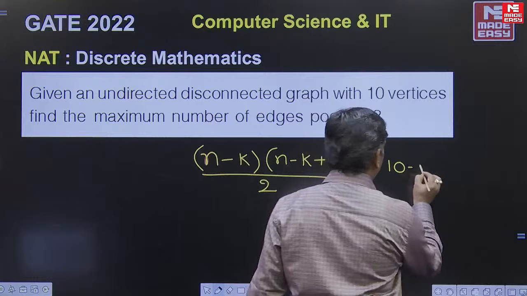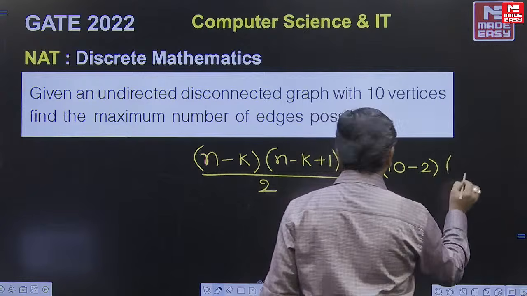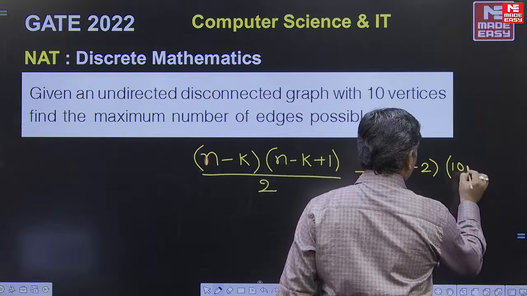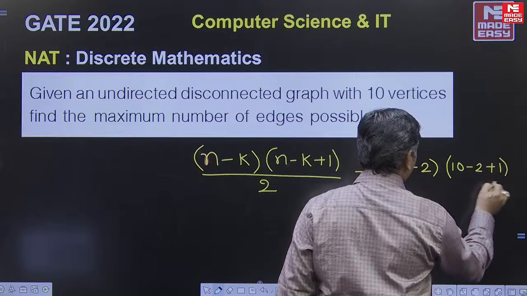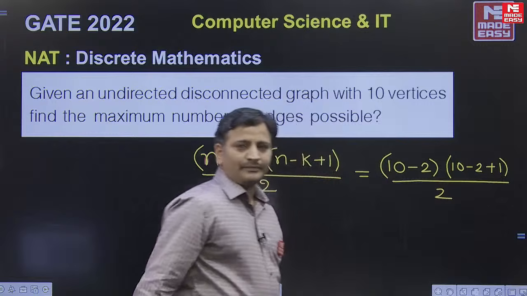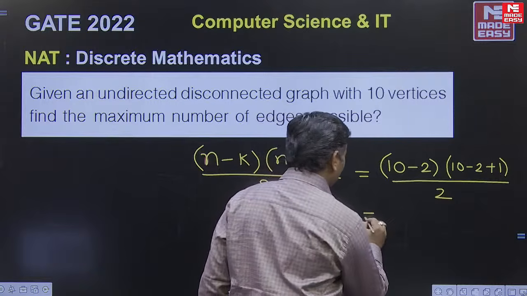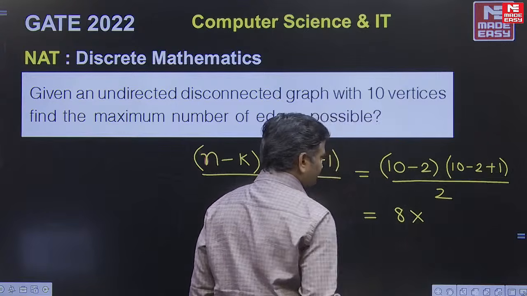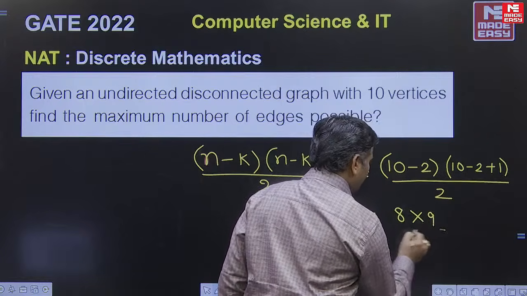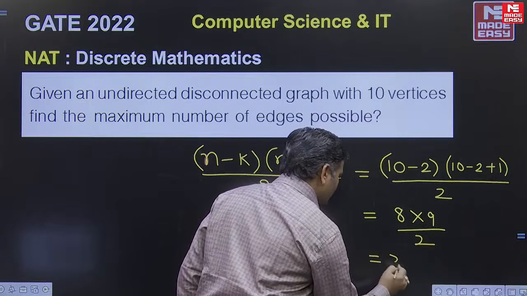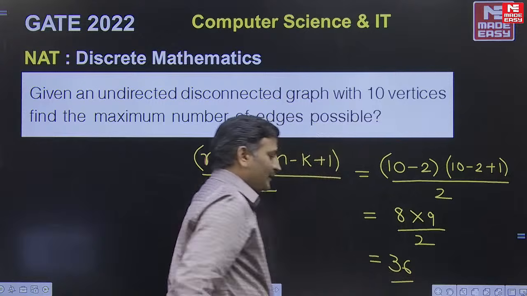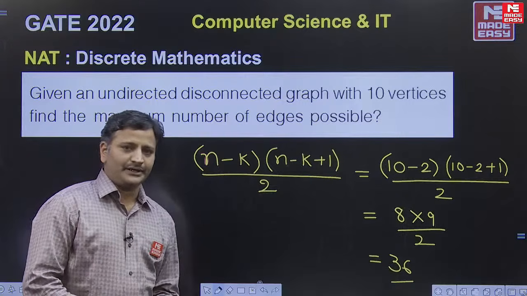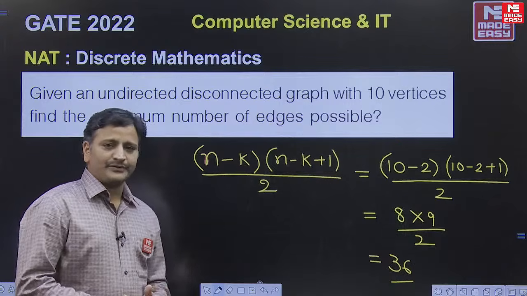So (10 minus 2) into (10 minus 2 plus 1) by 2. Just simplify this, which equals 8 into 9 by 2, which is equal to 36, the correct answer. It is a straightforward question from graph theory, which I discussed under the concept of connectivity, friends.